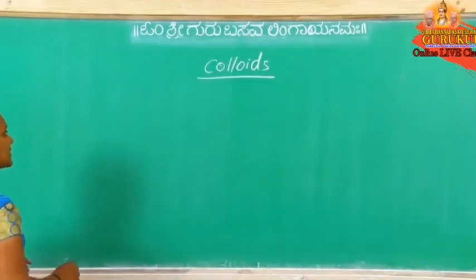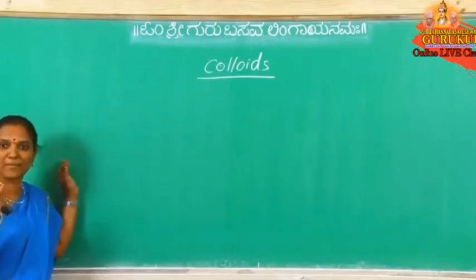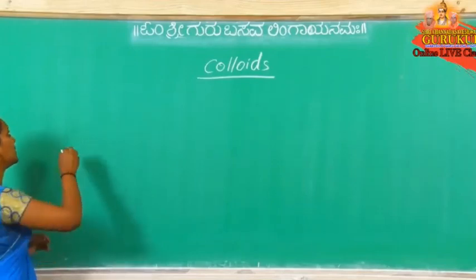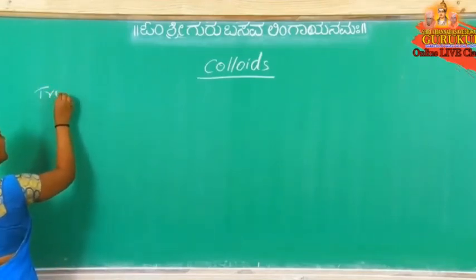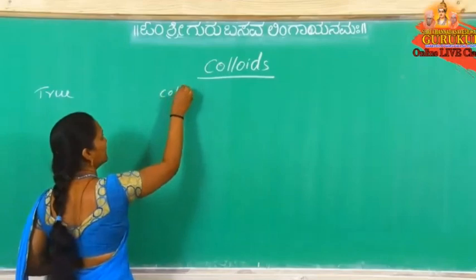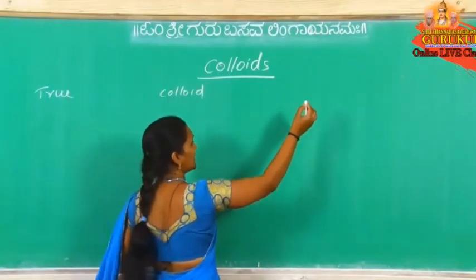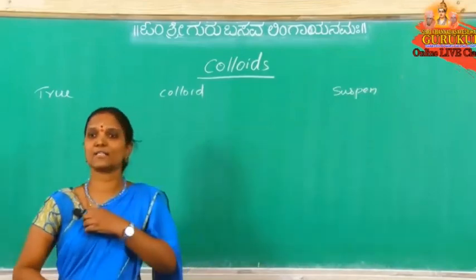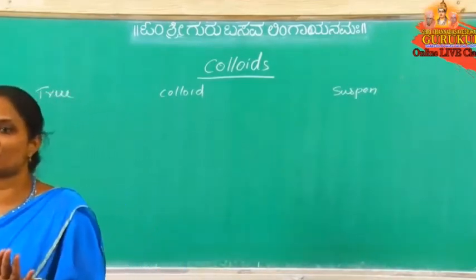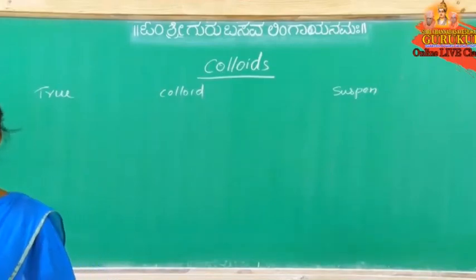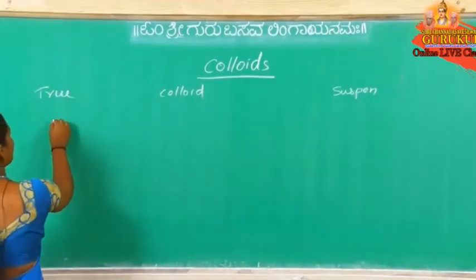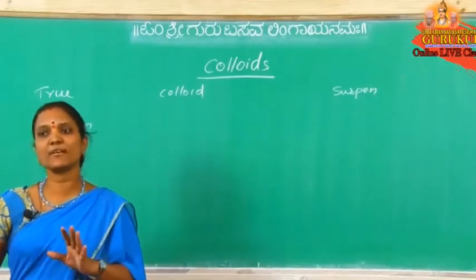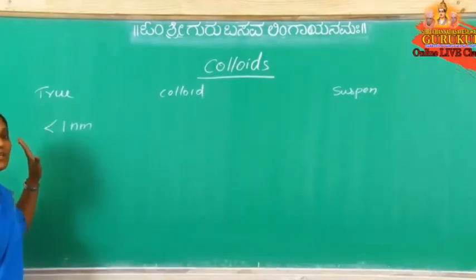So what are the different types of solution? This classification is based on the size of the solute particle: true solution, colloidal solution, and suspension. If the solute particle size is less than 1 nanometer, then that solution is a true solution.